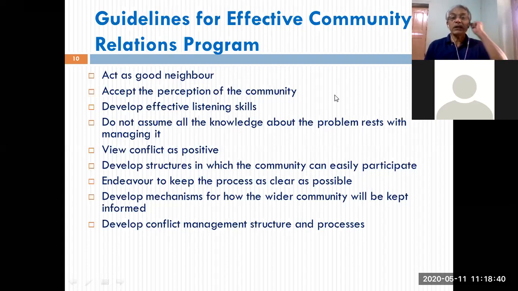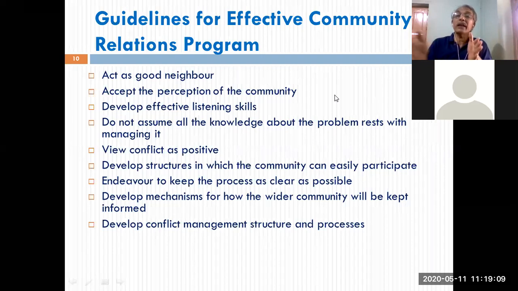Develop structures in which the community can easily participate. So I told you, for an effective community relations program, there should be a continuous interaction and coordination between the organization and the community. It is not that once in a while on every May Day you go there, do some program and come back and it is your CR. That is not the case. There should be continuous ongoing communication between the organization and the community. There should be a continuous participation of the community in your program.